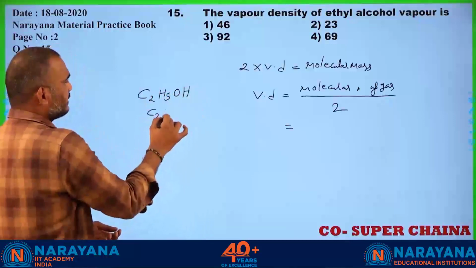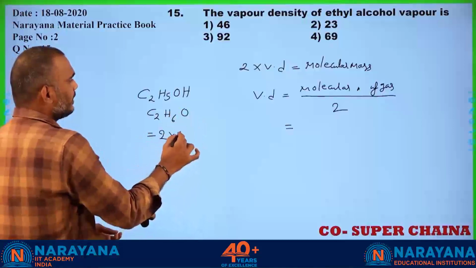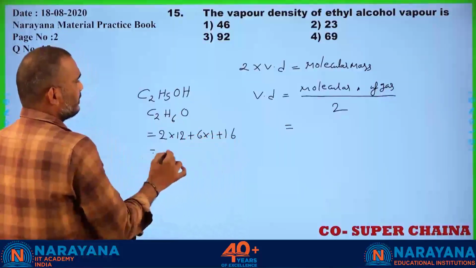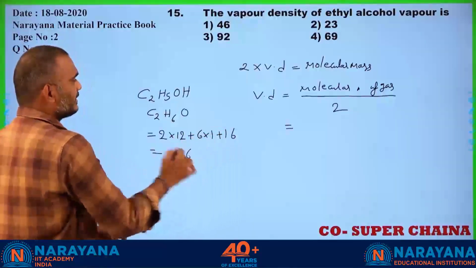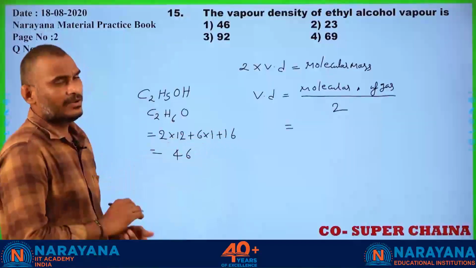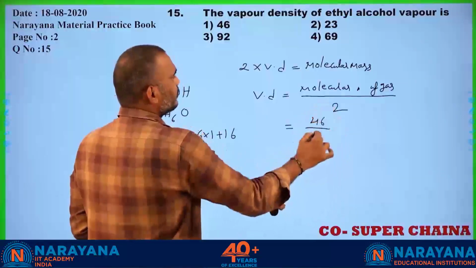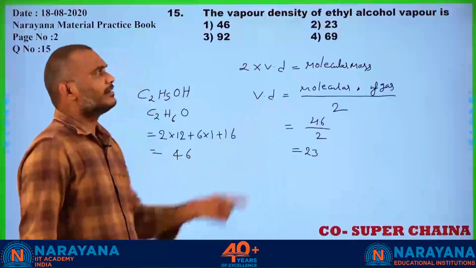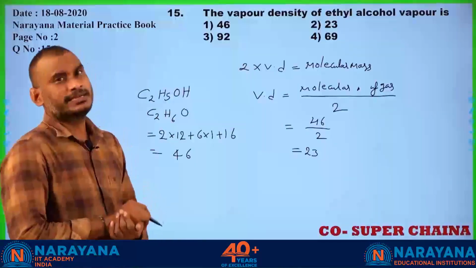C2H5OH, that is C2H6O. 2 carbons, 2 into 12 plus 6 into 1 plus 16, that is 24 plus 6, 30, 30 plus 16, that is 46. So the molecular mass is 46. Vapor density is 46 by 2, that is equal to 23. That is the vapor density of the ethyl alcohol vapor, 23.